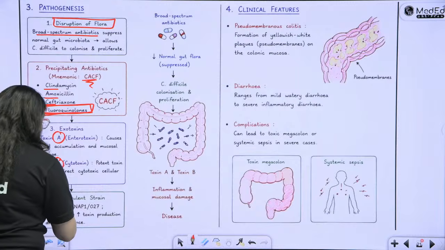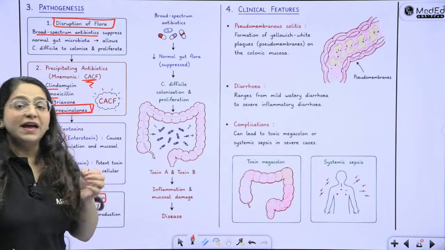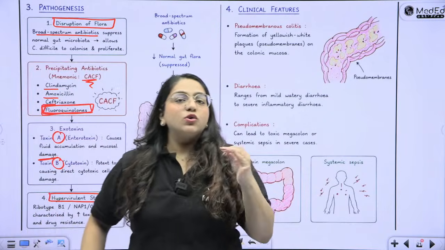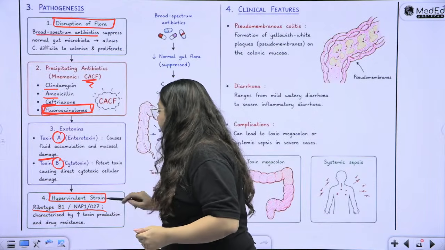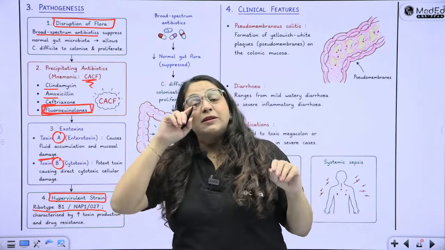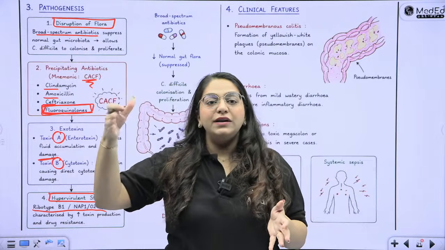Then there are some hypervirulent strains. If you can remember, it's a very high yield thing to remember. If you can't remember, that's okay. The name is ribotype B1/NAP1/027. If you can remember, it's fine, otherwise it's okay. But just remember that C. difficile is associated with a hypervirulent strain.